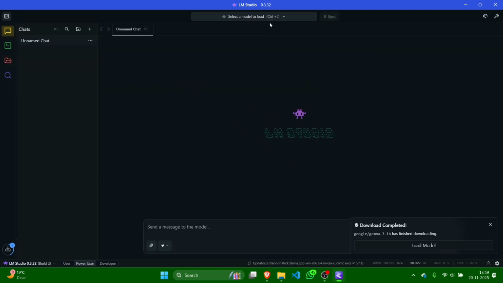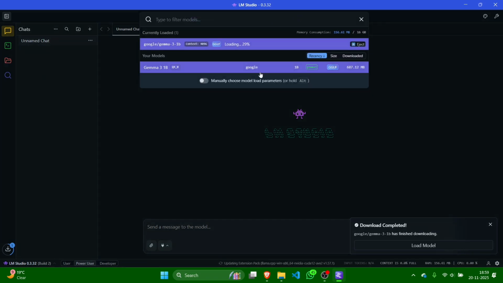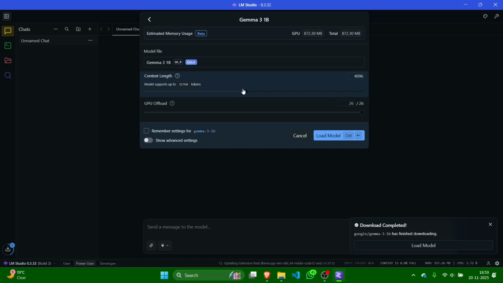It is very easy to use offline. Just click on select a model to load. Click on your model. You can also change its parameters like this: context length and GPU offload. I have a 3050 Ti laptop GPU, so it supports full model offload. And we can also set context length. Using more context means it will use more RAM or video memory.